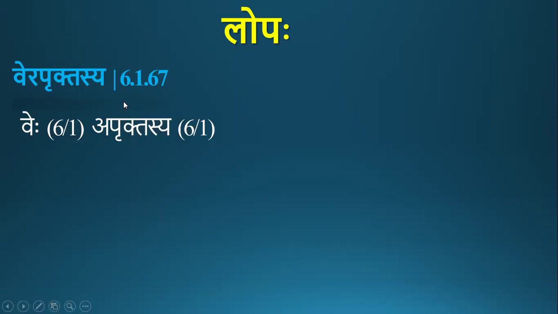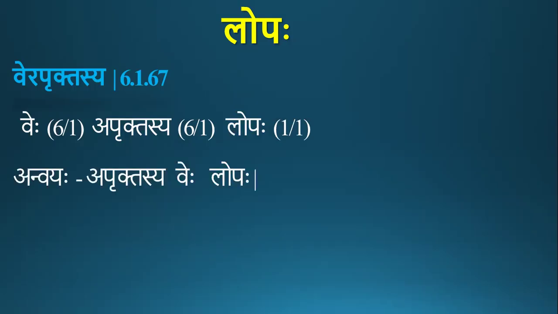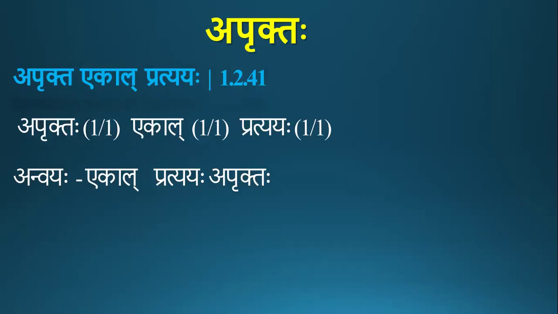So the sutra becomes, we take anuvritti of lopaha from the previous sutra, lopo vyorvali. Then the anvaya becomes apruktasya vaha lopaha. It means aprukta va gets deleted. So before we go to the meaning of the sutra, we shall know what an aprukta is.